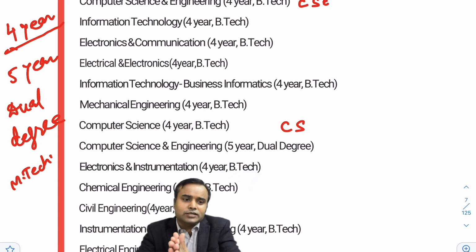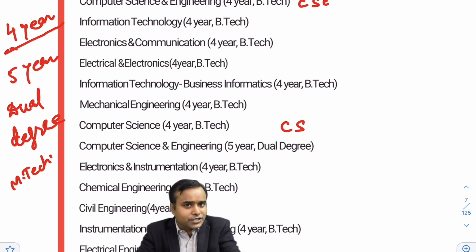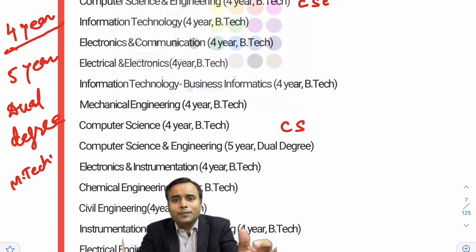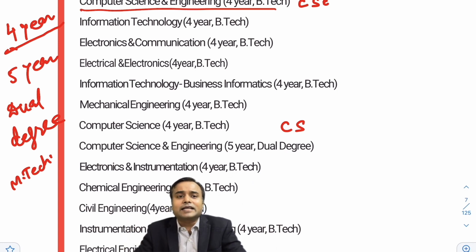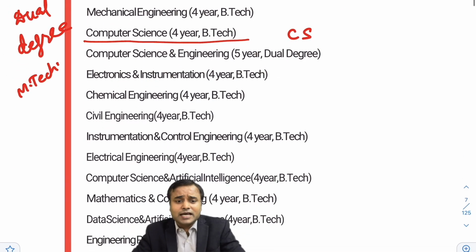Suppose you do BTech separately, that will take 4 years, and MTech separately will take 2 years, so the whole duration will be 6 years. But if you opt for the dual degree, it will take 5 years only, which means you will save 1 year. So these are the branches.